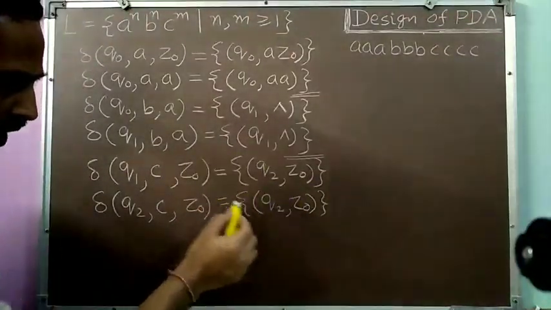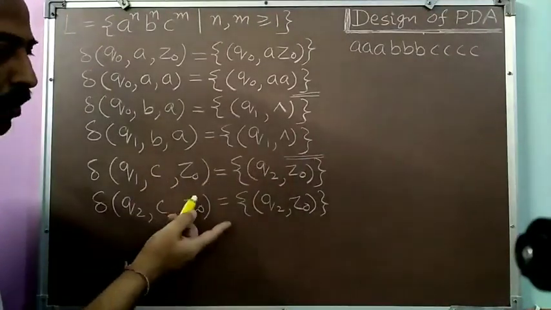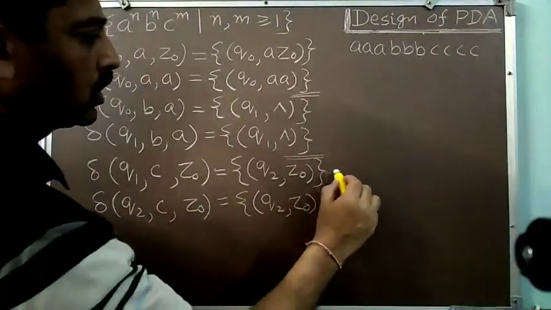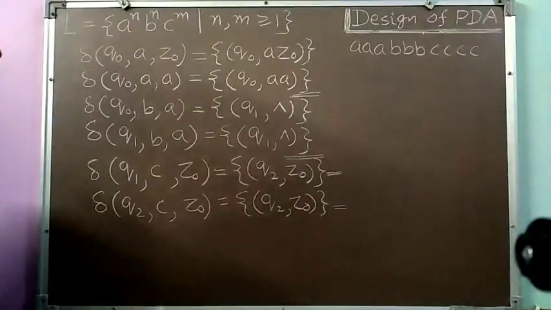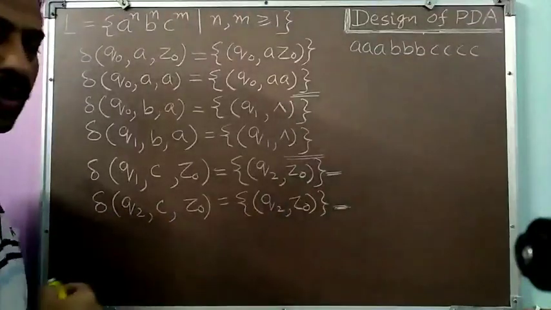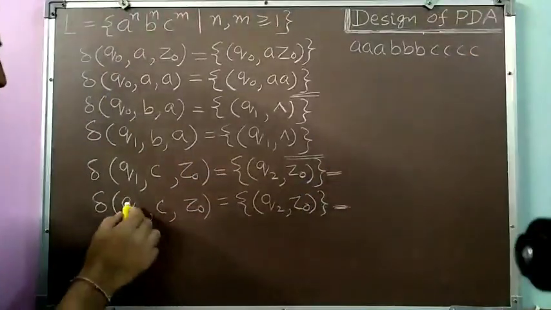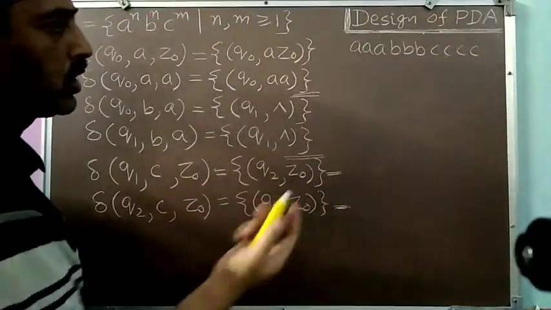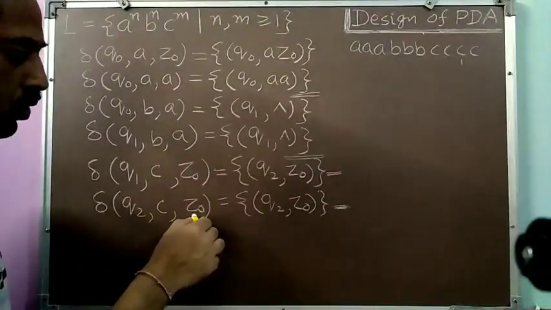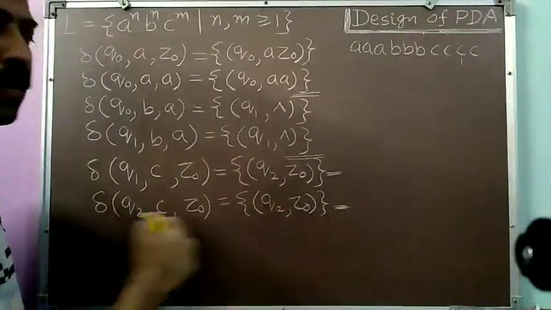Here we are not changing the state because we are performing the same operation which we performed previously. So Q2, C, Z0 will be used multiple times. This particular transition will be used to consume the first C, and the second transition will be used to consume all other subsequent C's. When I read the second C, I am in Q2 with Z0 on top again, the same situation. For the third C also I am in the state Q2, the topmost pushdown symbol is Z0, and again I am reading the C. So all subsequent C's will be consumed through this line.